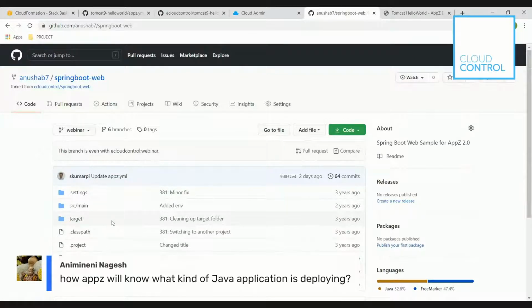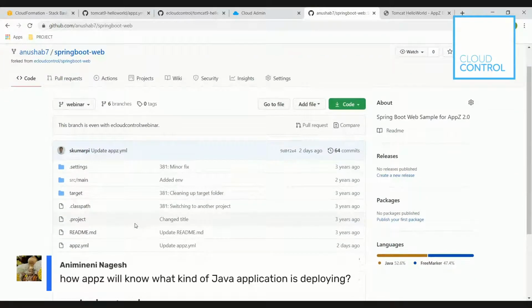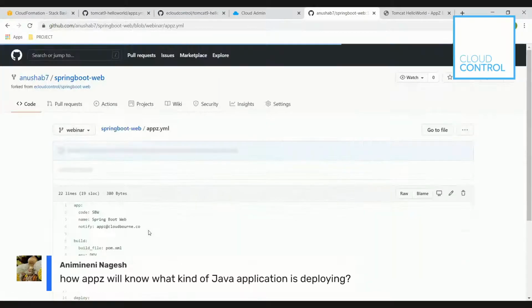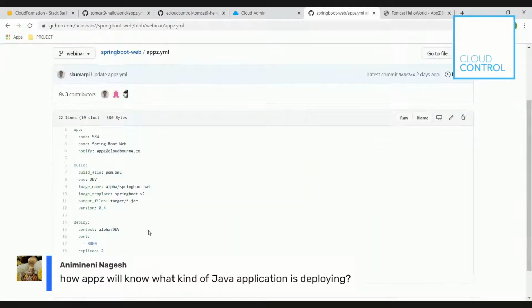One of the good use cases that I've seen is when a developer is already using, say, the Tomcat 8 template and simply wants to try Tomcat 9. Just by changing one line in the Absi YAML, they can switch to Tomcat 9, try it out, look at the logs, see what is going wrong, and do the fixes.